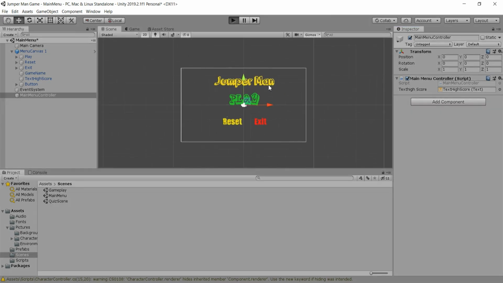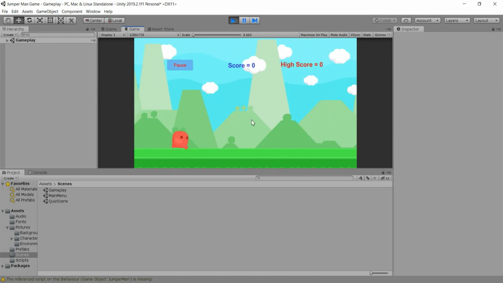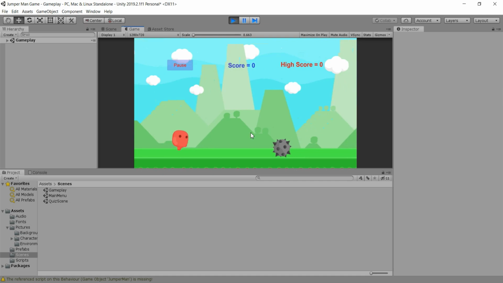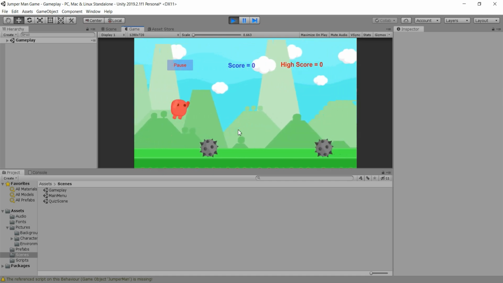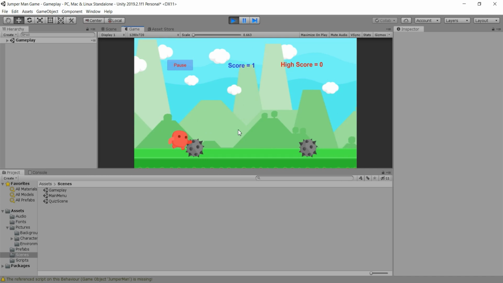I think for the final time here, we now see here our high score, and when we go here and play our game, we are transferred directly into our gameplay scene. So guys, this is our scene. Now I will simply reach first of all one score here, and then I will kick one of our obstacles.